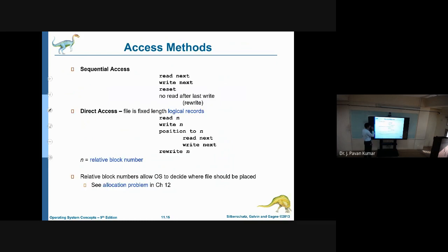Another one is the direct access file. As the name itself indicates, whenever we want to access a certain block, we are able to access it directly. That is a direct access file. Sequential access file means we are able to perform read next, write next. That means in the next block, we can perform a read operation or write operation depending upon the requirement. Whereas in a direct access file, we can go to a certain position and then perform a read operation or write operation. So this is the difference.